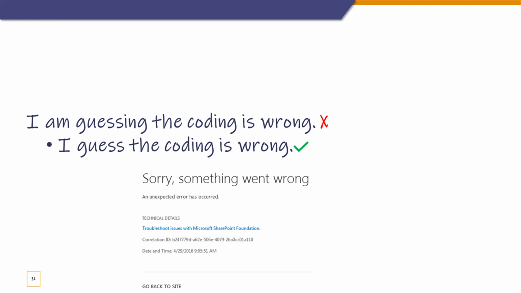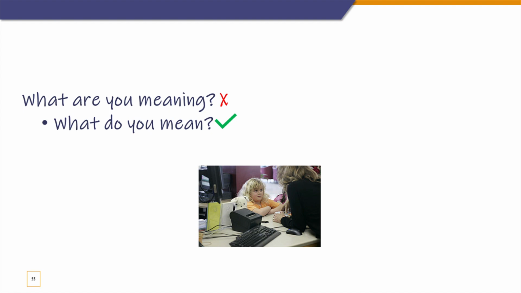When something goes wrong, you're always trying to find out, or you make guesses. You imagine something has gone wrong. So you say, "I guess the code was wrong." Okay, next one. The same thing goes for mean.